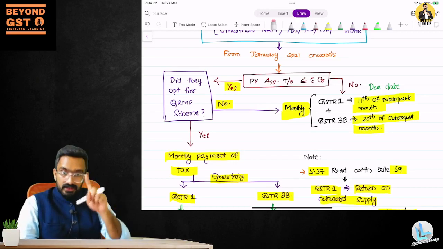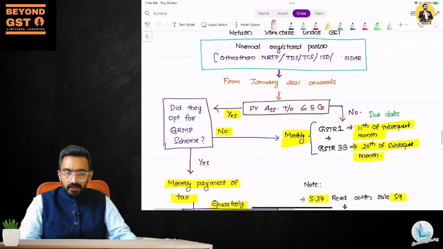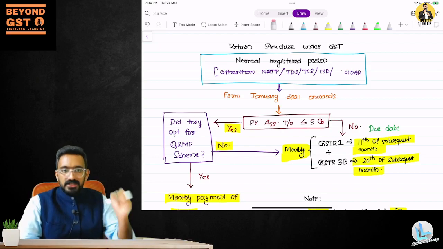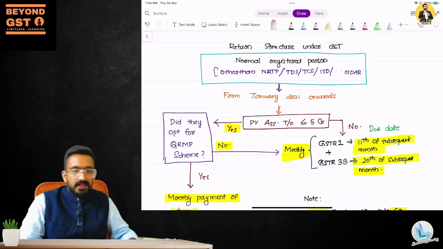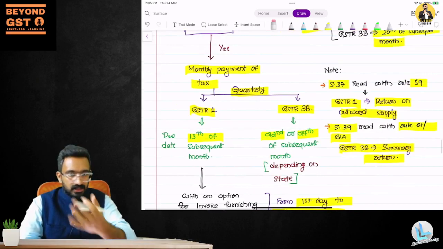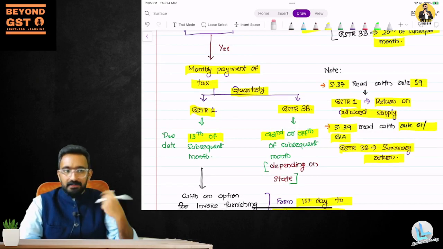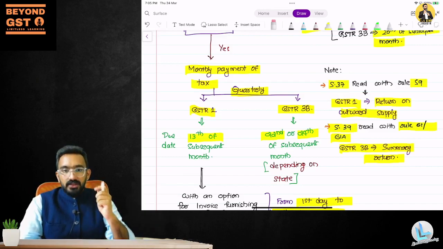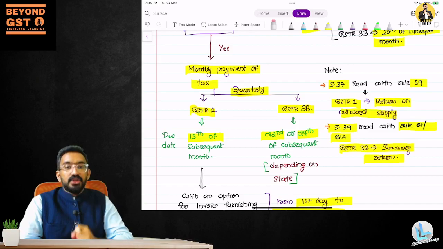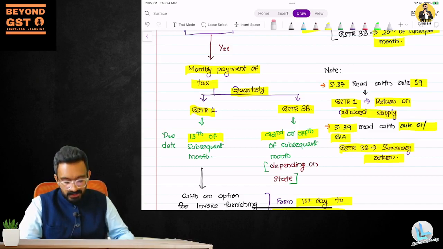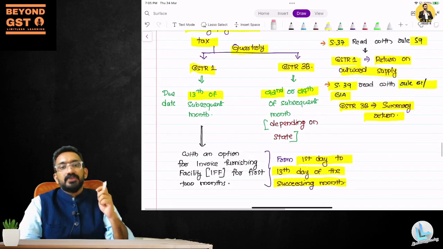Now, am I talking about composition levy scheme? No, I'm talking about the regular scheme. On the regular scheme, a person now has an option to file returns on a quarterly basis, but their payment is on a monthly basis only. For their payment, they have the fixed sum method and assessment method, and all that is there in your QRMP scheme. I'm not going into that. Now, your payment is monthly, but your filing is on a quarterly basis. What is the filing mechanism that we have?